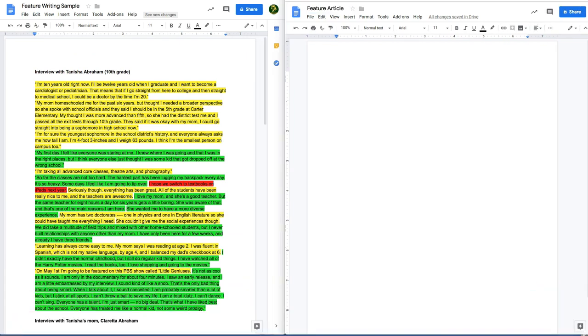So we are not going to start our article at the beginning, the feature lead. We're going to skip down to the body first, which in a feature article we organize as, if you'll recall, summary, quote, organization, or transition, quote, organization. So first let's bring our quotations over to the other document.